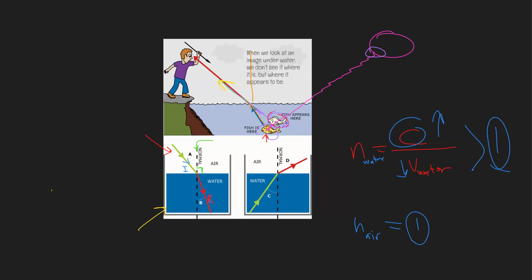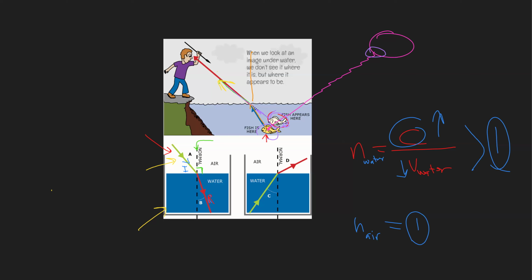So what we understand now is this ray is coming from air to water. That means it's coming from a lower index to a higher index, because the water index of refraction is higher than the air. The ray of light is coming from the less index of refraction medium into water, which has the higher index of refraction.